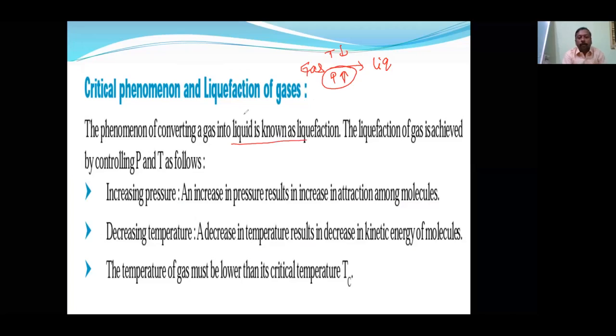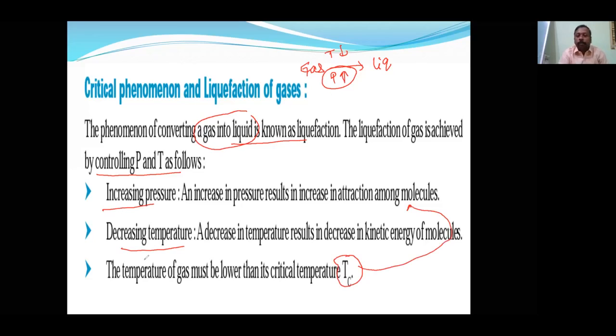The phenomenon of converting a gas into a liquid is called liquefaction. Liquefaction is controlled by pressure and temperature. Increasing pressure liquefies a gas, and decreasing temperature also liquefies it, but there is a certain limitation for the pressure. That limitation is called the critical temperature.